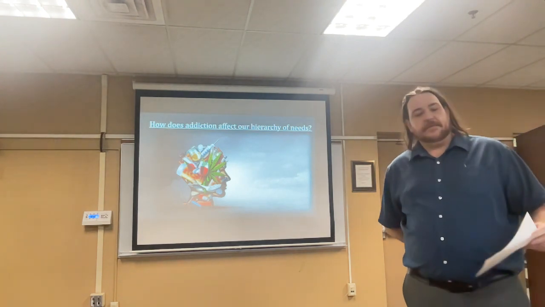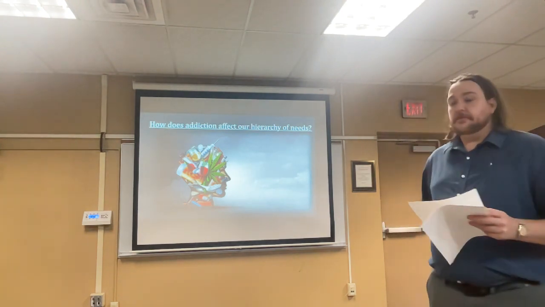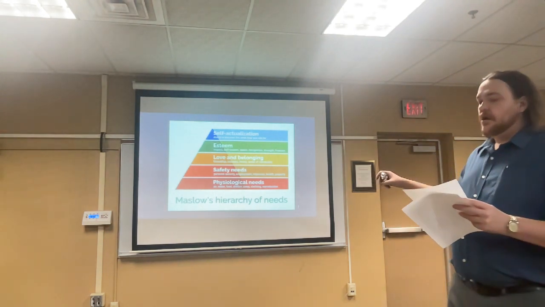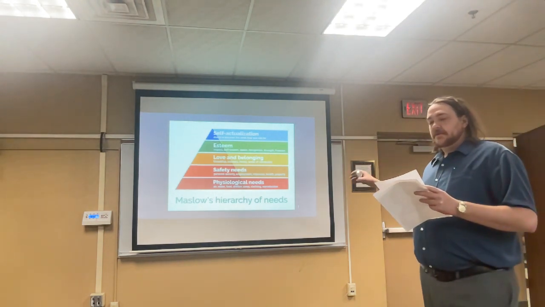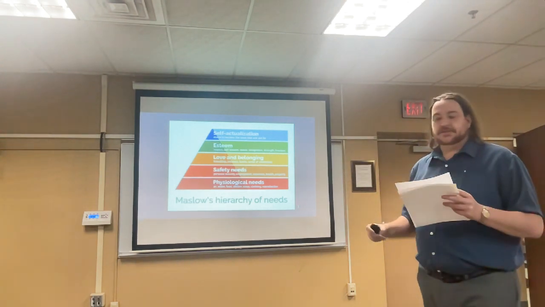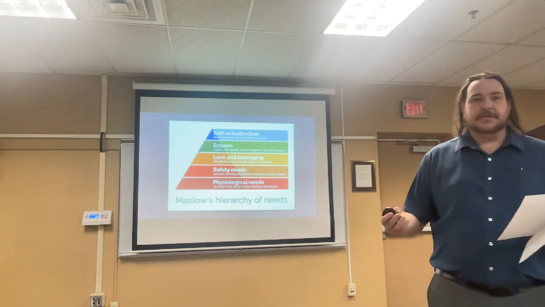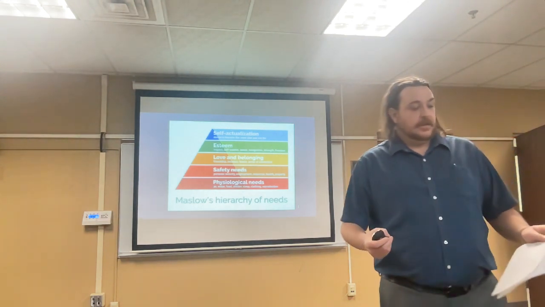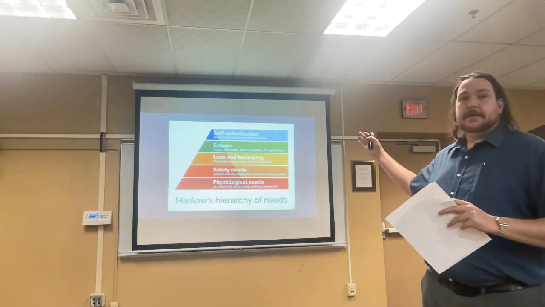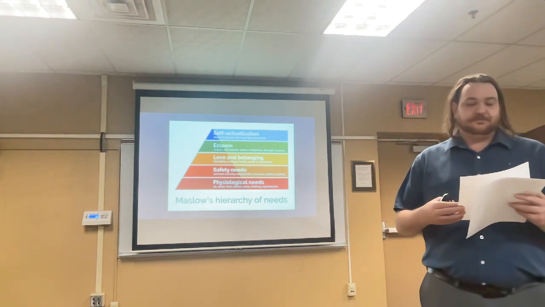So Maslow's hierarchy of needs is illustrated as a pyramid, and on each level of the hierarchy are physiological, security, social, self-esteem, and self-actualization needs. You might be wondering what this has to do with addiction. Well, unfortunately, if you happen to find yourself in addiction, the drugs and alcohol can get in the way and impair a lot of these different levels.